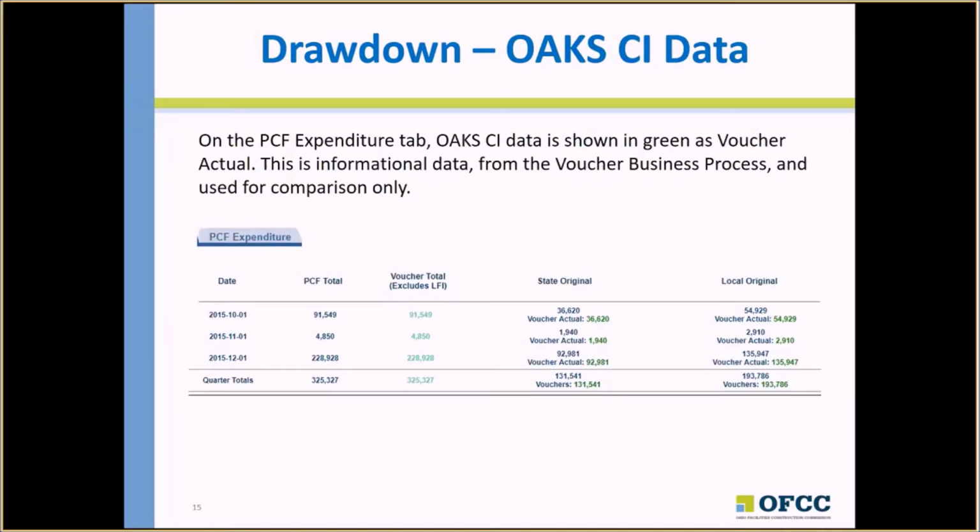On the Project Co-funded Expenditures tab, OFCC data is shown in green as Vouchers Actual. This is informational data from the voucher business process and is used for comparison only.